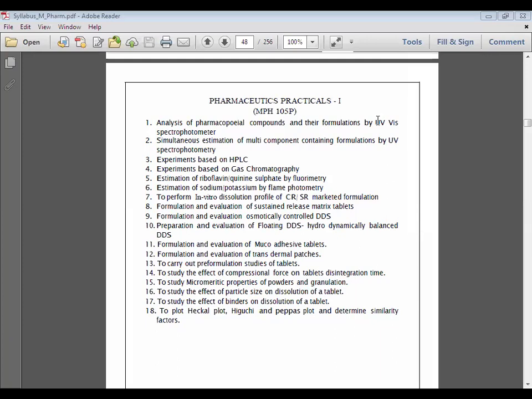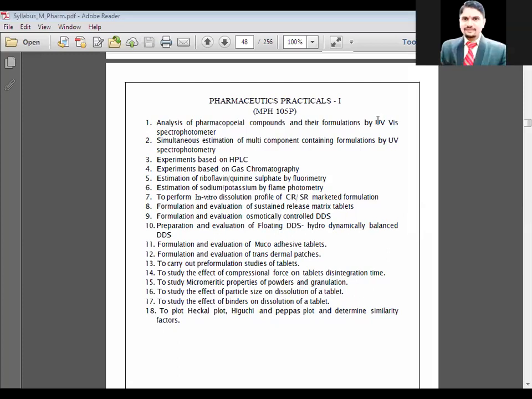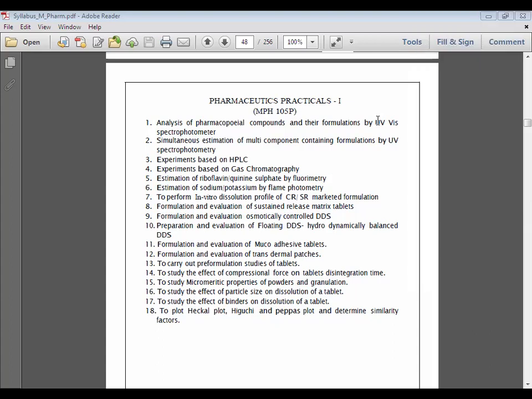Whenever you come to the college, you have to work on those instruments and carry out the practicals. The chemistry teacher will take this practical, probably Daberde madam or Thote sir. They will take your practicals from 7 onwards, which are related to formulation development.